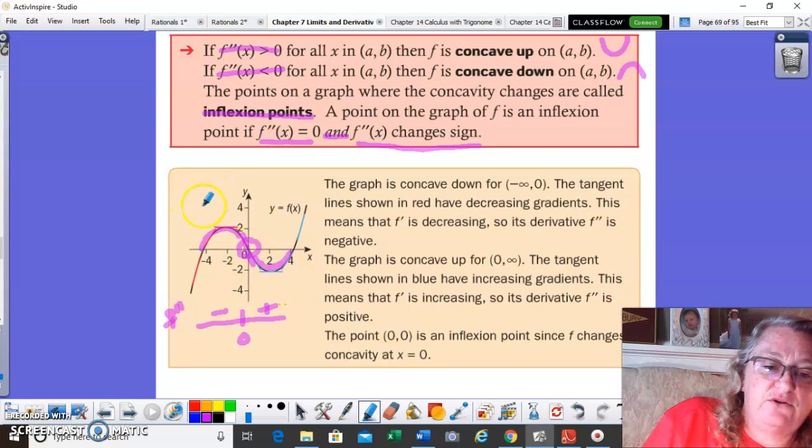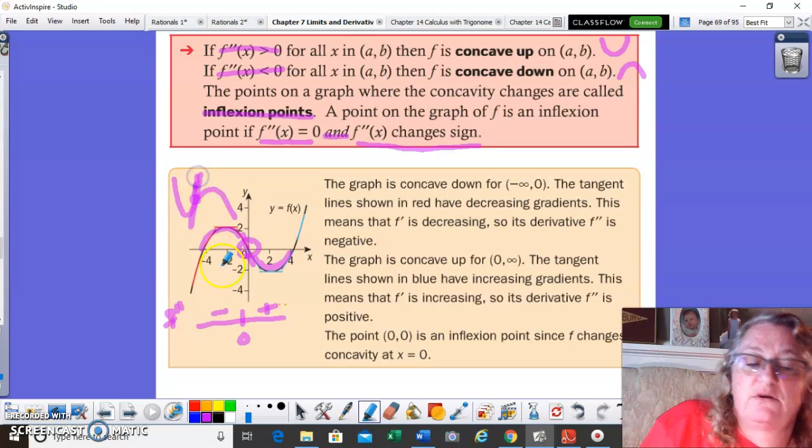If I was heading the other direction, let's say I came down like this, this point right here would have the largest slope. So that would also be a point of inflection because it would have the largest slope, which means the first derivative would equal zero, and it would be changing from concave up to concave down.